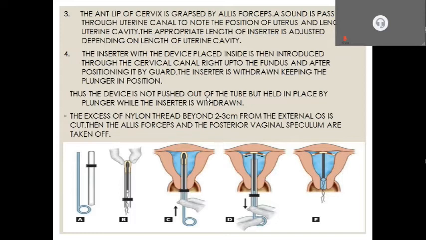The horizontal prongs and the vertical prongs are folded upon itself and inserted into the distal end of the inserter. The person in the B image is inserting the device inside the inserter.